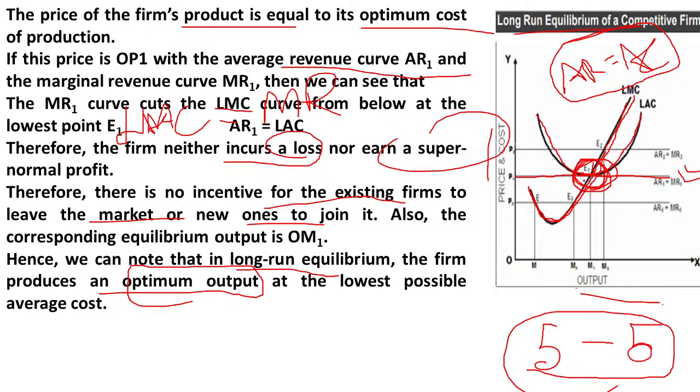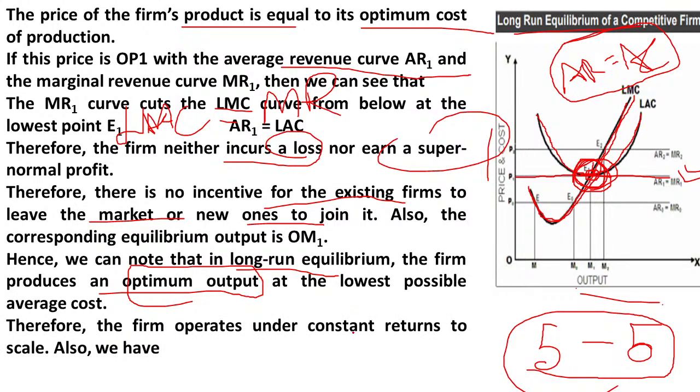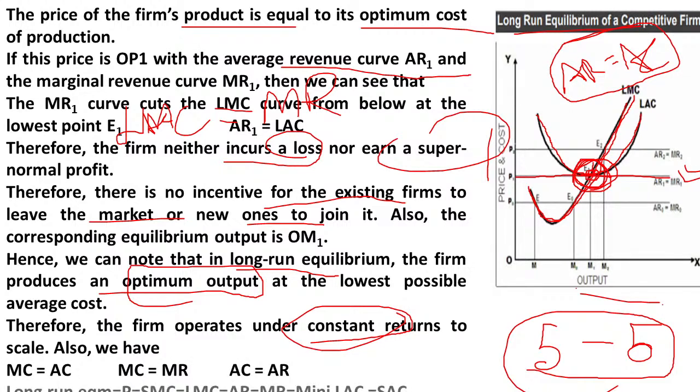So LAC curve is minimum. So here the firm is going to produce the optimum level of output at the very lowest possible average cost. Beyond this, average cost is going to increase. So therefore the firm is going to operate under constant returns to scale. And here we have the condition of equilibrium in long run.